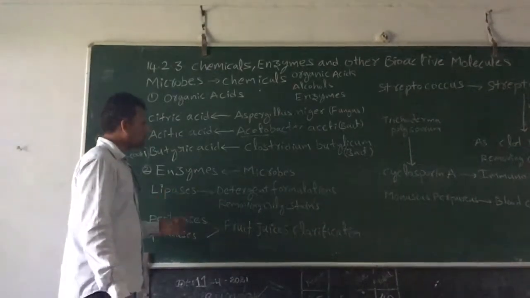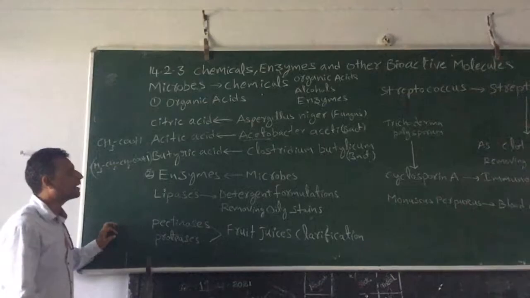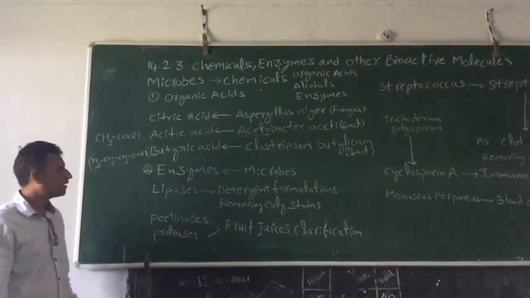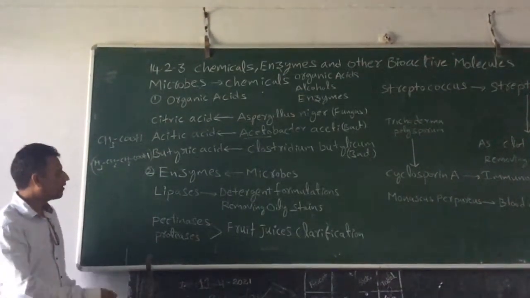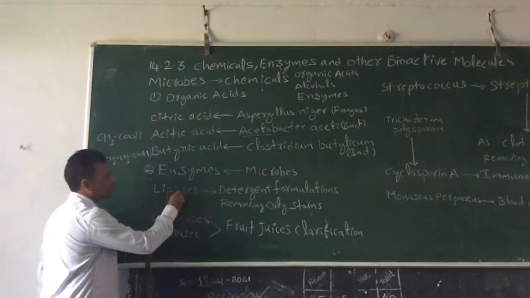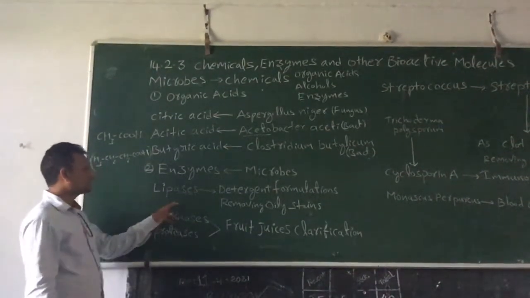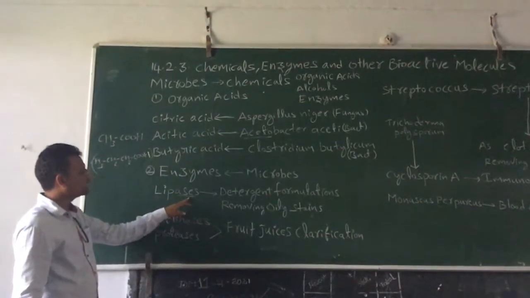Next come to the enzymes. What are the different types of enzymes we can obtain from microbes? Those enzymes are helpful and beneficial for humankind. Let us see first lipases. When the suffix ase comes, it is almost always an enzyme. Generally, enzyme names end with the suffix ase.